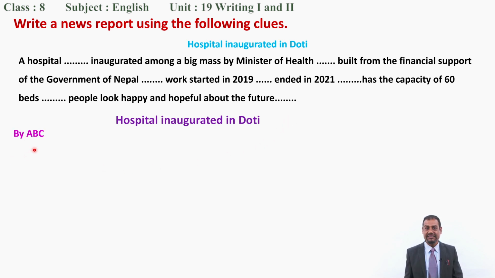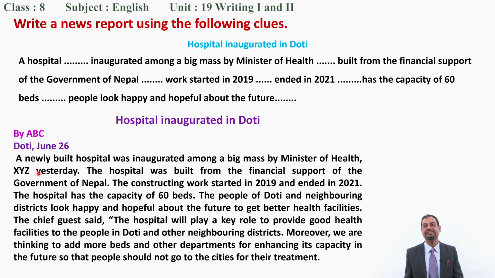Now, by ABC, so you can find this is a person who has written this news report, and then from where and when it was written, Doti, June 26, and then this is how you can start.